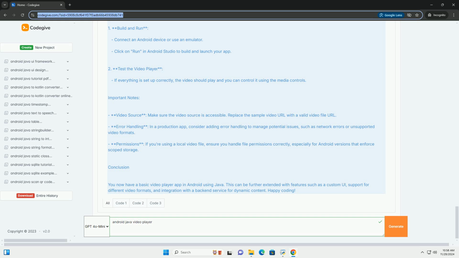Conclusion. You now have a basic video player app in Android using Java. This can be further extended with features such as a custom UI, support for different video formats, and integration with a backend service for dynamic content. Happy coding!